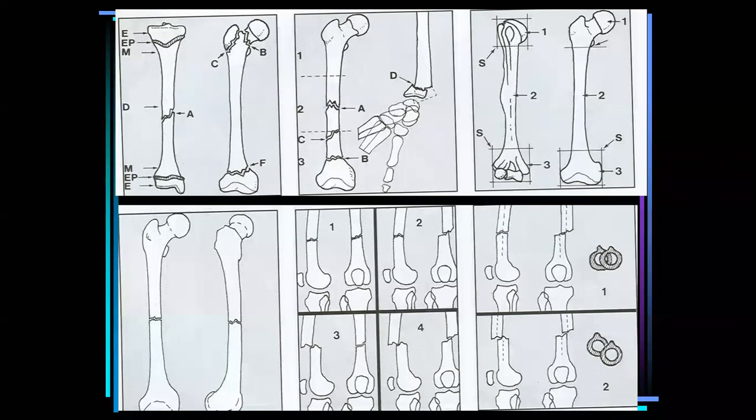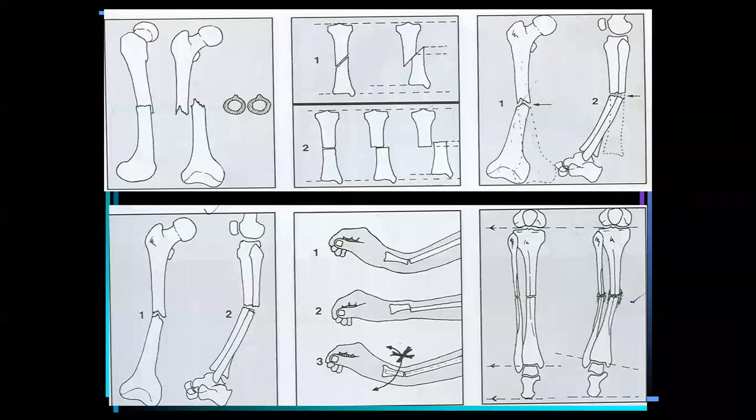The displacement is described in terms of the distal fragment. Distal fragment is displaced posteriorly, laterally, or anteriorly. You can describe the fracture as displaced posteriorly because the distal fragment of the fracture goes in that direction; that is the displacement of the fracture. The fracture can also be angulated, with angulation and dislocation.